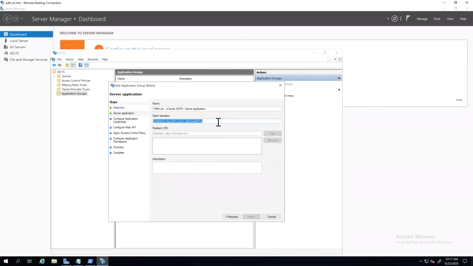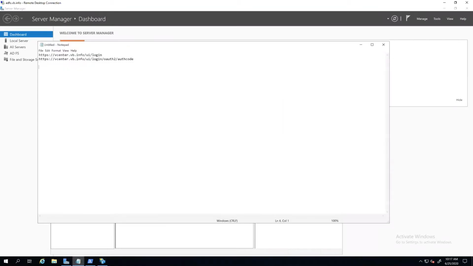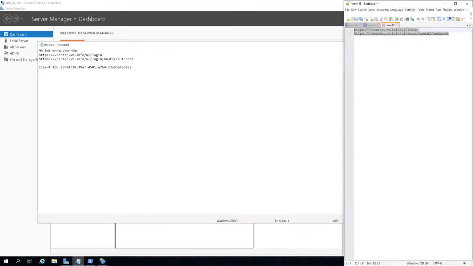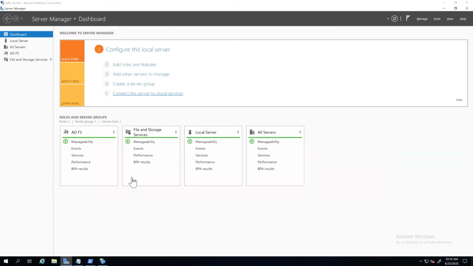It's just one of the pieces of information that ADFS uses to make sure it knows of vCenter and vCenter knows about it. So we're going to take that and copy it. So here's your client ID.